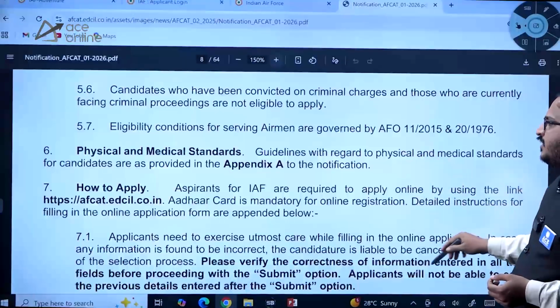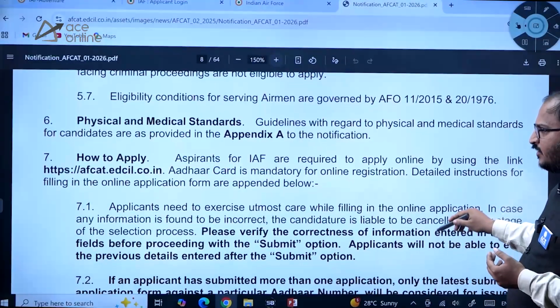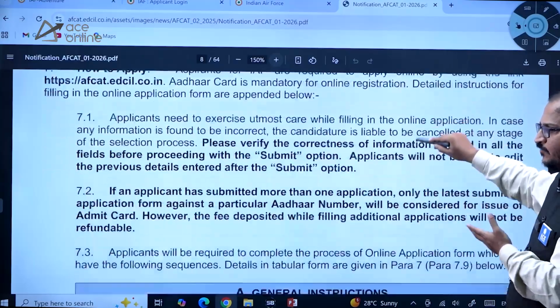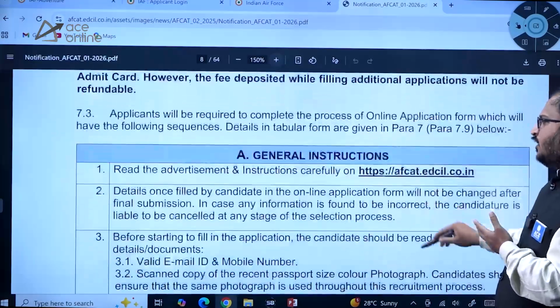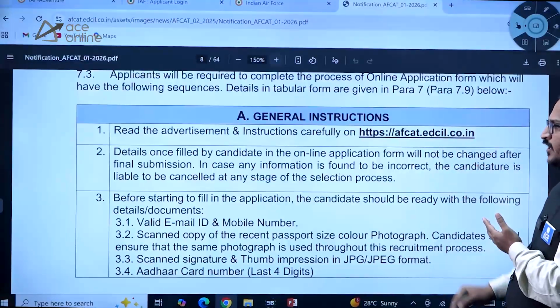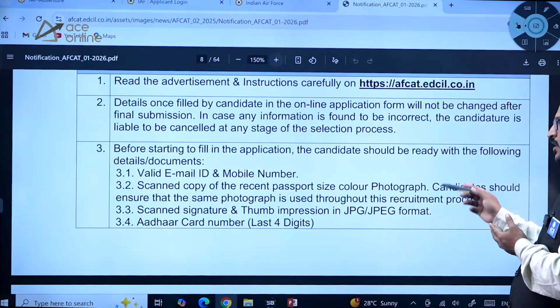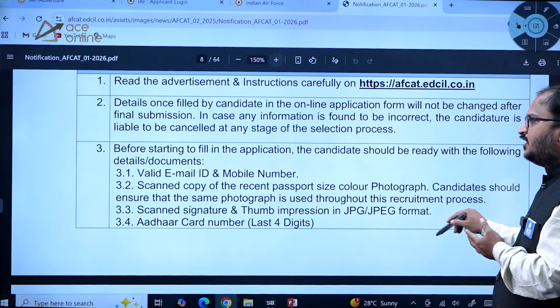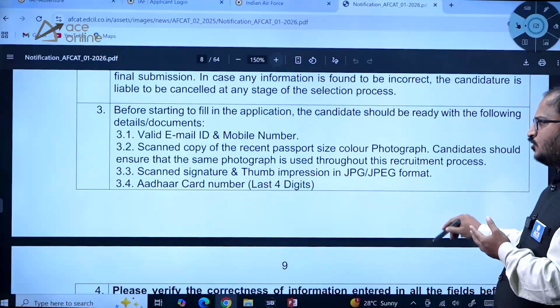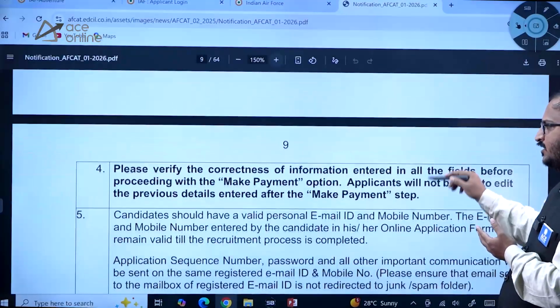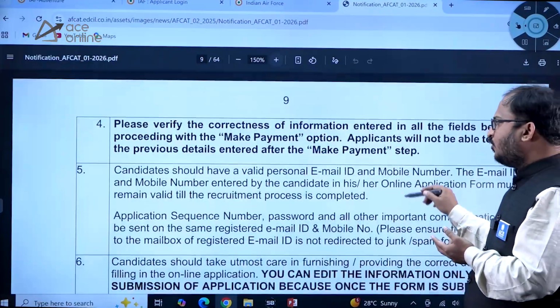Physical and medical standards related information is given. How to apply, already I have shown you the registration form. Read the advertisement carefully and then only try to apply, dear students. A scanned copy of a recent passport size photograph should be there. Scanned copy of signature and thumb impression should be there, dear students. Aadhaar card number, last 4 digits. You can put the masked Aadhaar card also.